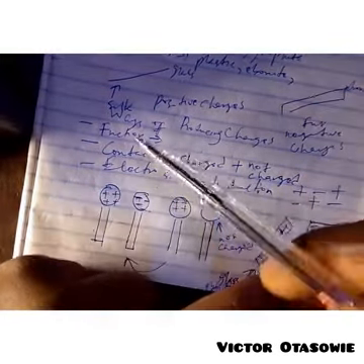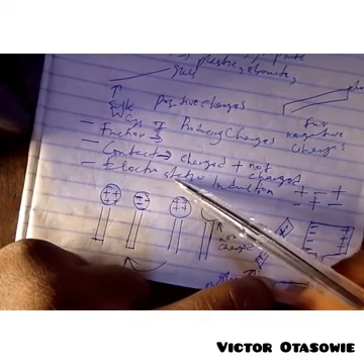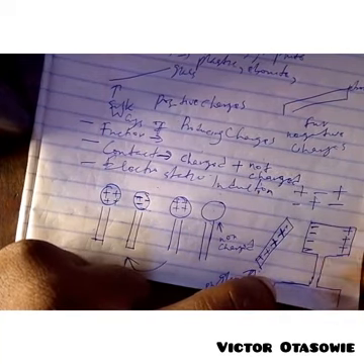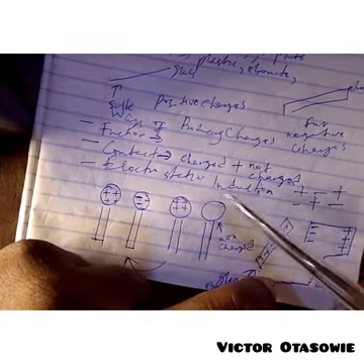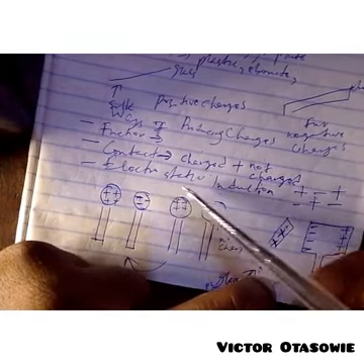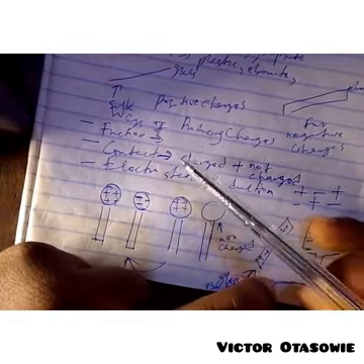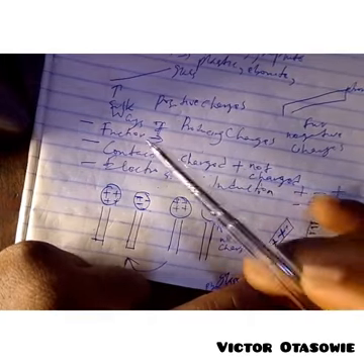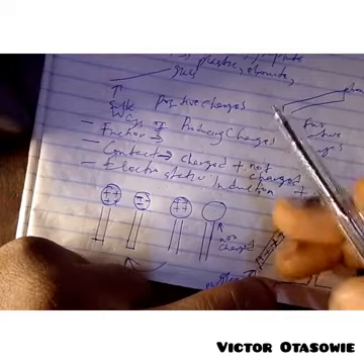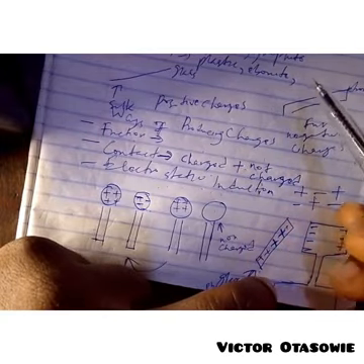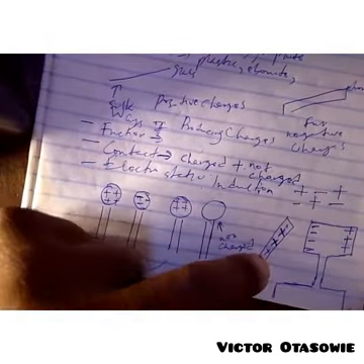So how many ways do we have to produce charges? We produce charges by friction, by contact, and by electrostatic induction. Now take note, it is not electromagnetic induction, but rather it is electrostatic induction. Contact, you bring a charged body with a non-charged body. Friction, maybe you rub different materials together, for example glass and silk, or you rub ebonite rod and fur together. You observe that charges are generated in that aspect.